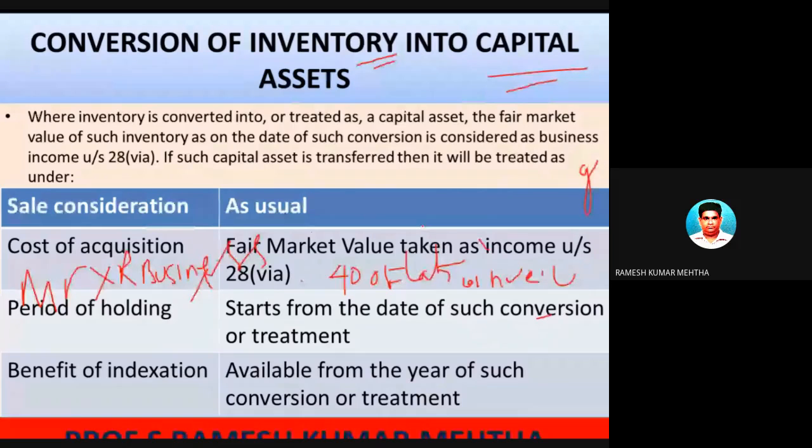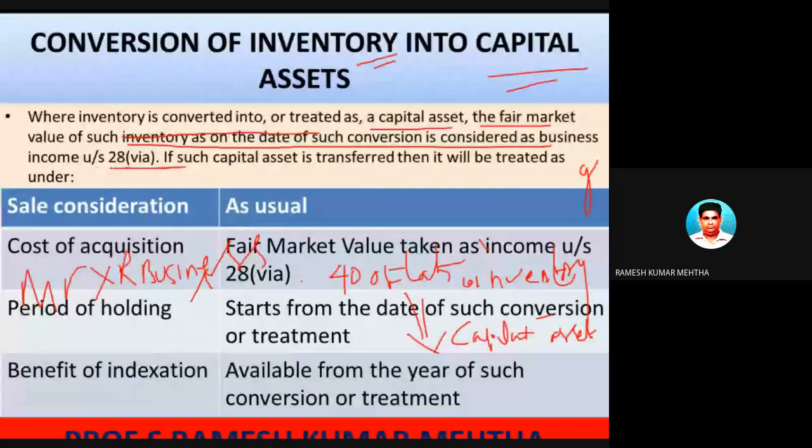Now he's not interested to sell. What he did, he converted this inventory into capital asset. So when inventory is converted into or treated as capital asset, the fair market value of such inventory on the date of conversion is considered as business income. If such capital asset is transferred, then it will be treated as under.